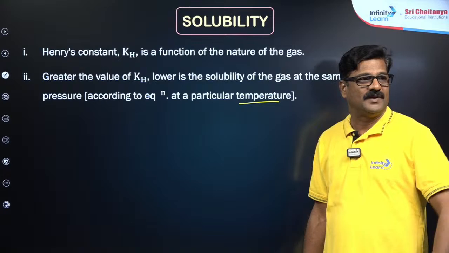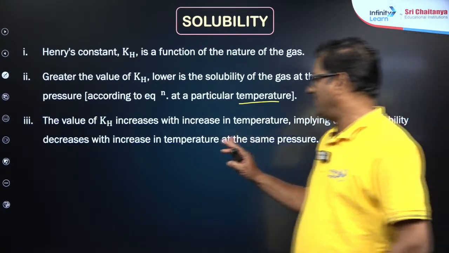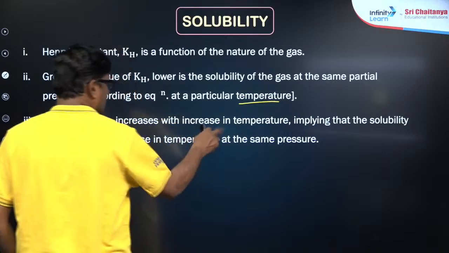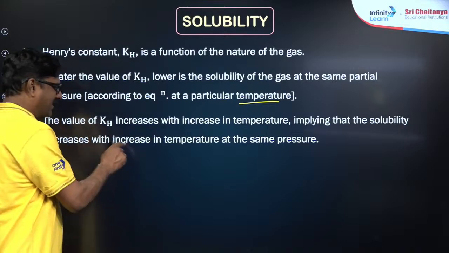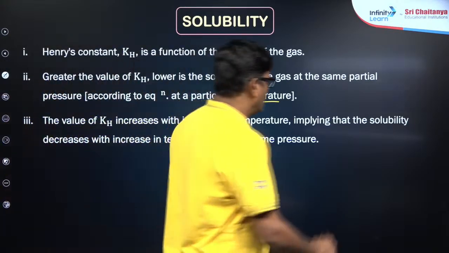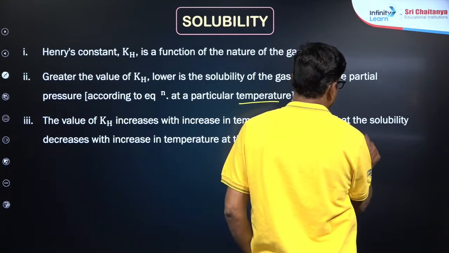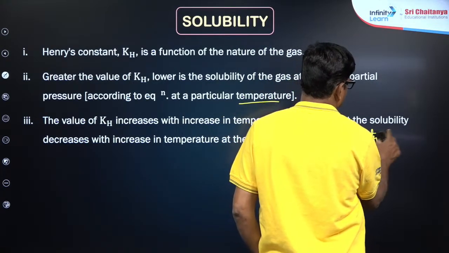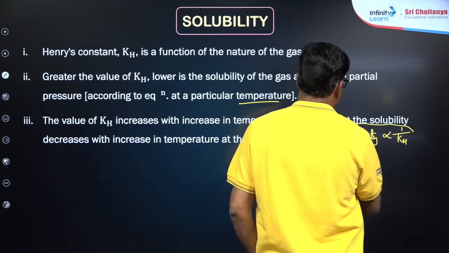And the last point, the kH value increases with increase in temperature, implying that the solubility decreases with increase in temperature at the same pressure. So as I mentioned, solubility is inversely related to the kH value.